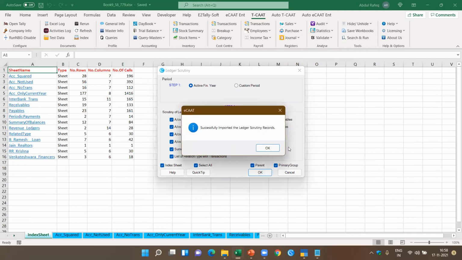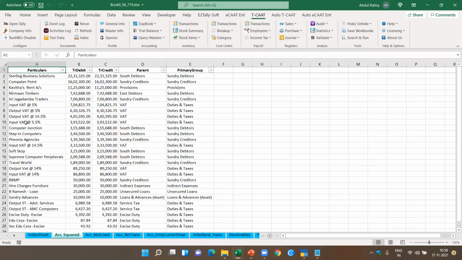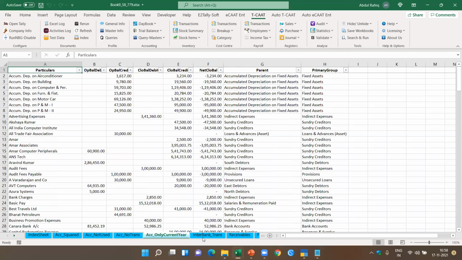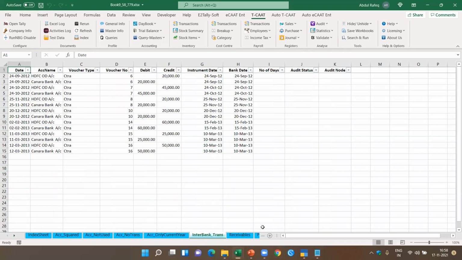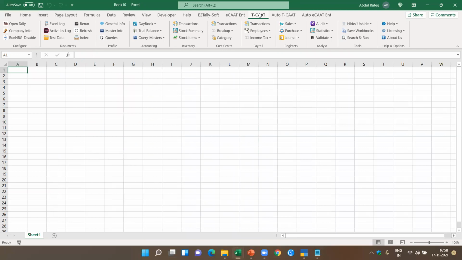Now, if you see here, accounts squared during the year, accounts not used during the year, like that, you got all this information which I covered earlier in an earlier webinar also. Okay, so this is what you got. Now let me show you one interesting thing which we added recently, which is not available in Tally.